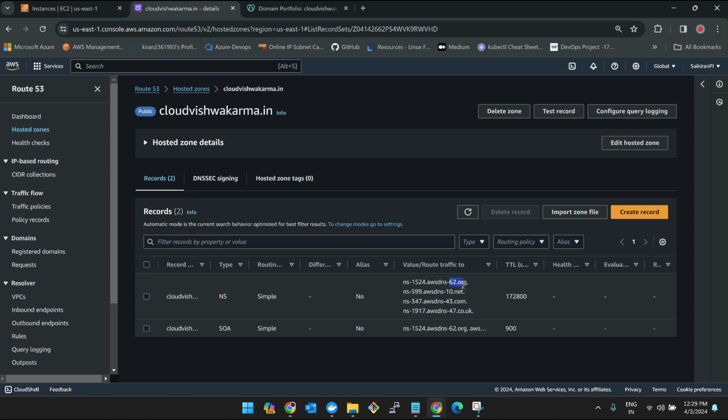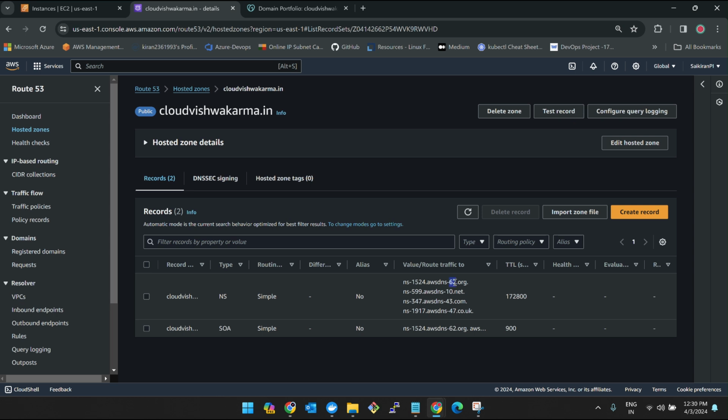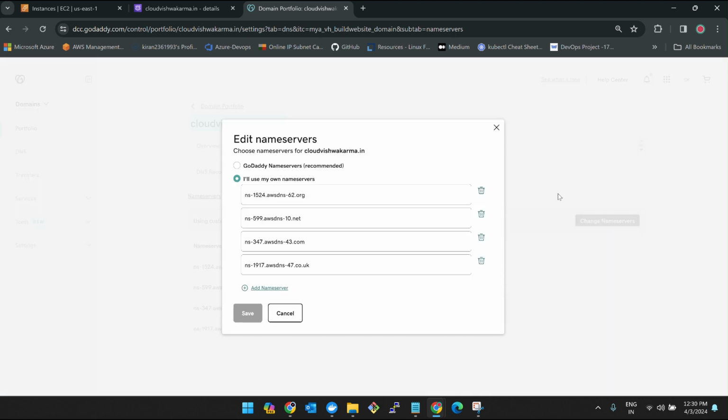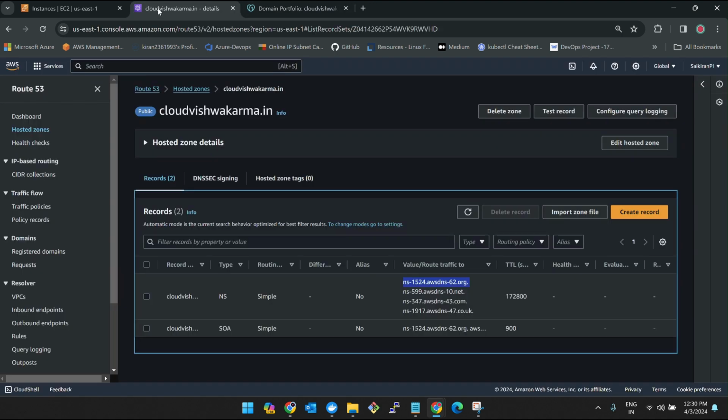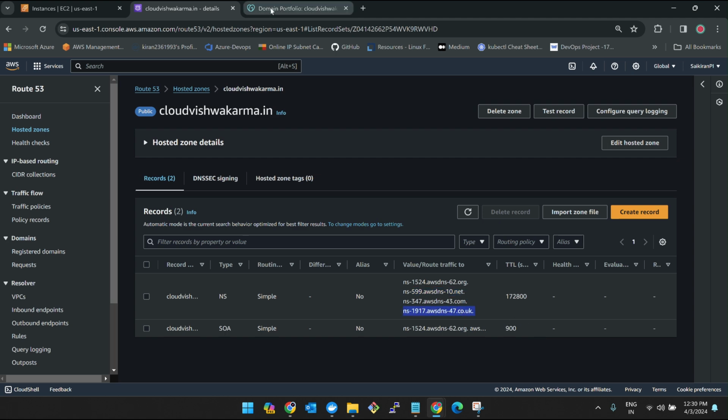You can see 622.org. Guys, make sure when you're pasting it, I'll show you how. First, you have to copy this, Control C, and then come to the GoDaddy domain name. Here you have to click change name servers. Make sure you're entering it properly. Only four name servers will be there, the route traffic to values. So paste the first one as first, the second as second, the third as third, and the fourth as fourth.